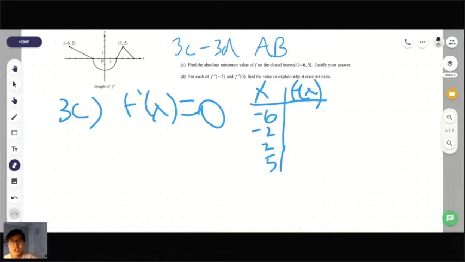Do I need to do additional justification? Well, you need a sentence after the chart. So you would have to say something like, the absolute minimum value is f of something. Does that make sense?